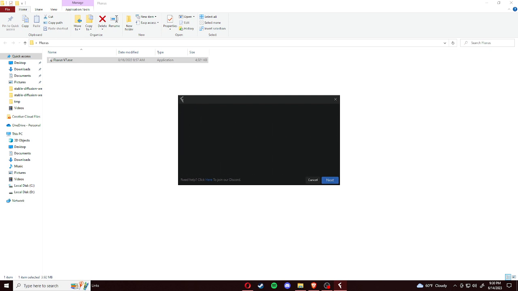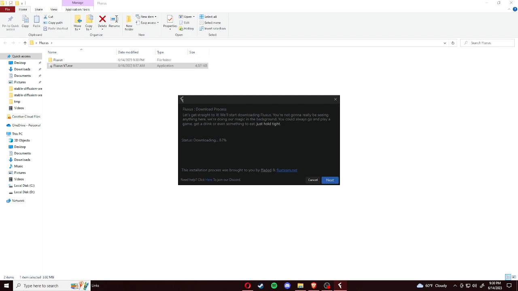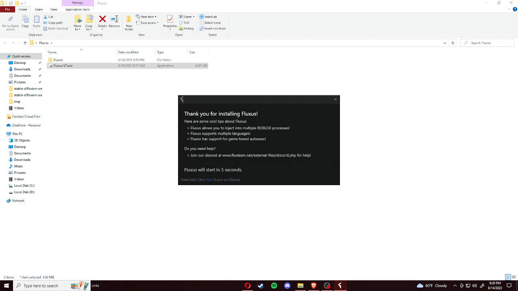So you click next. This is where it's going to prompt you to either install Fluxus at the current run-in path in a new folder, or install Fluxus at custom directory. So if you want, you can install Fluxus wherever you would like on your computer using the custom directory. I like to install it in the current run-in path in a new folder, because it saves the number of folders I have on my computer, because it just puts it in the initial one I extracted. So I'm going to go with that option. And then once you click it, it should automatically start to download and install. Now you just give it some time, and it should launch.